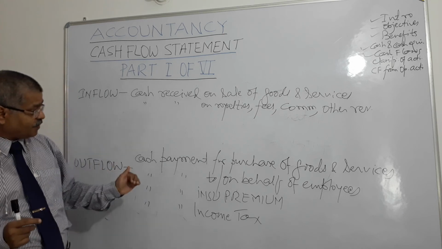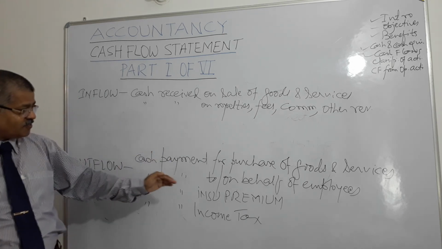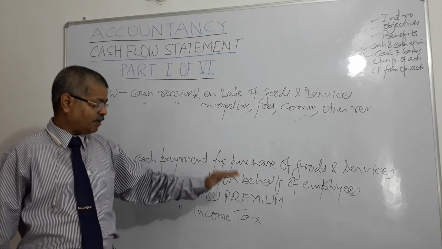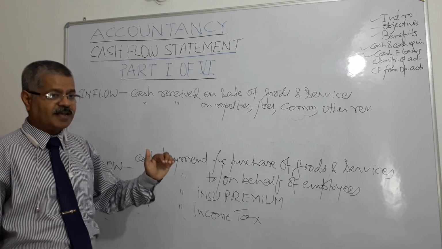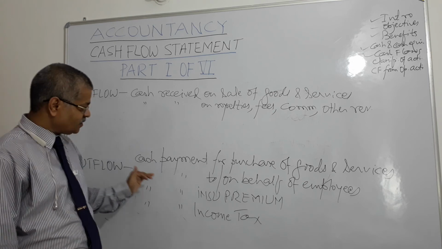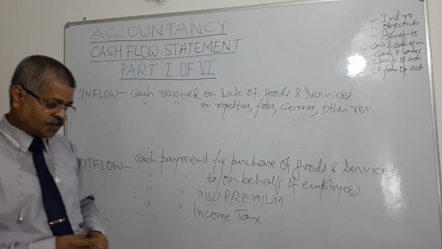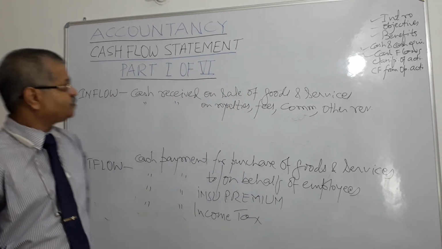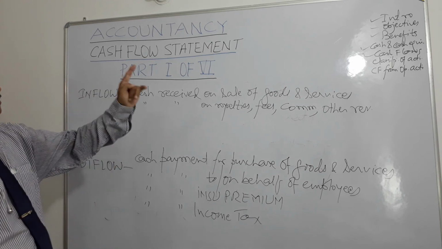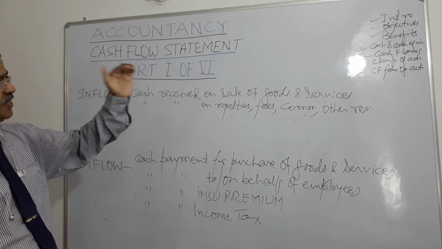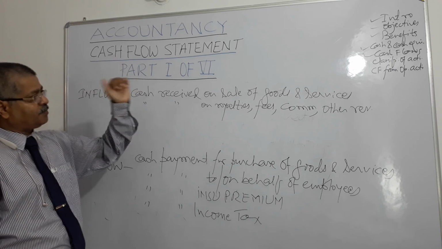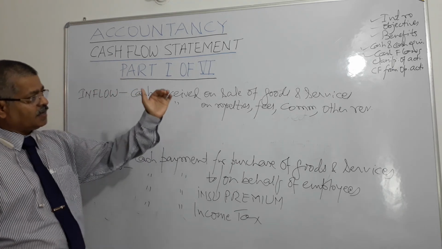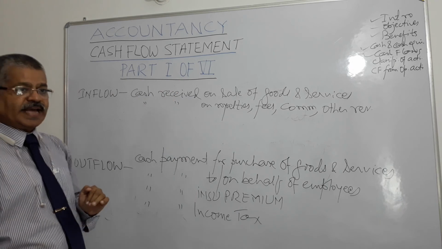So, insurance company, raw material purchase, other services, payment made to employees, workers, laborers, wages, salary, right? All these are outflows. So, we have discussed introduction, objectives, benefits, cash and cash equivalent, cash flows, classification of activities required for preparation of cash flow statement, and cash flow from operating activities.